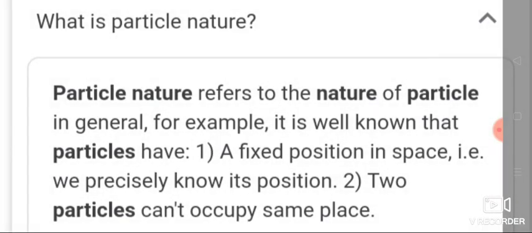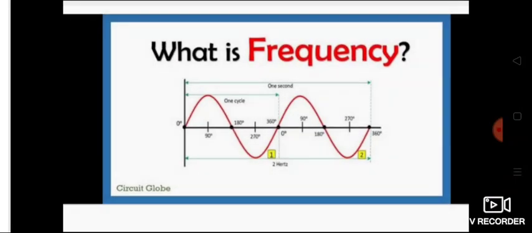What do you mean by particle nature? Particle nature refers to the nature of a particle in general. For example, it is well known that particles have a fixed position in space and no two particles can occupy the same place. That means it has a definite shape, it needs space to occupy, and it has mass. All these are known as particle nature. So here the subatomic particle shows dual nature, that is particle nature and wave nature.